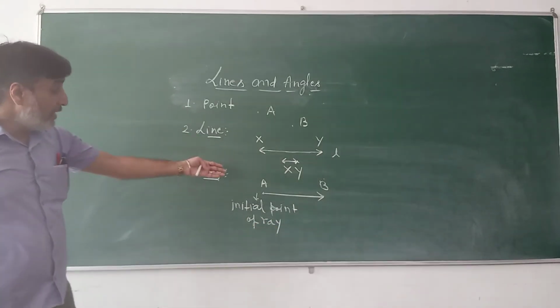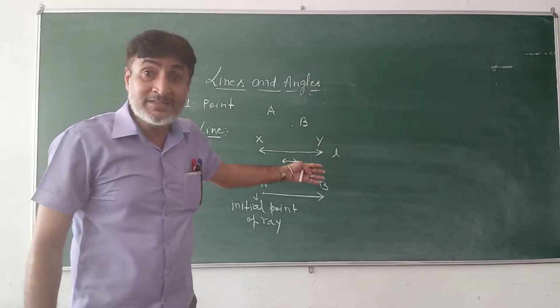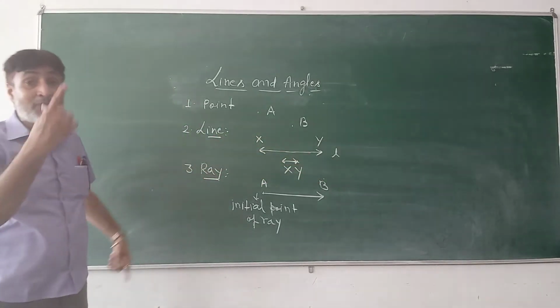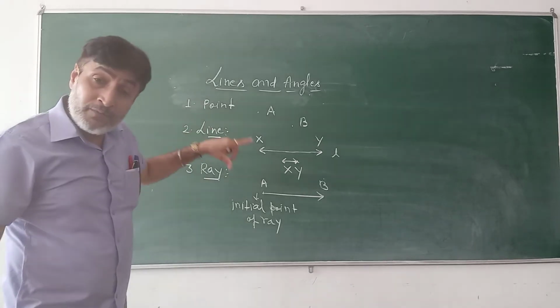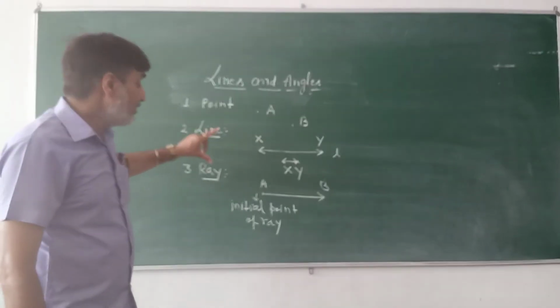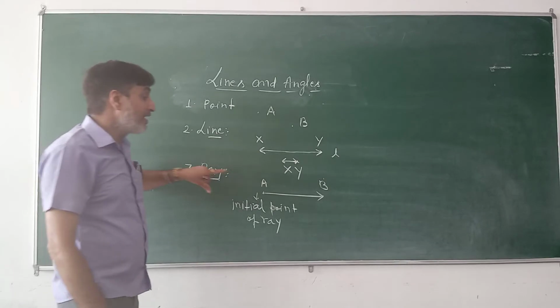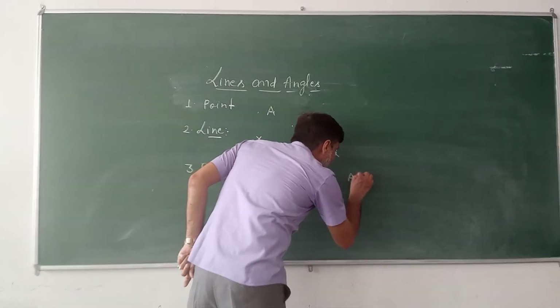Again, the length of this ray is indefinite since that can be extended in one direction. Therefore, the length of a ray can't be measured. In symbolical form, this ray can be represented like this one.